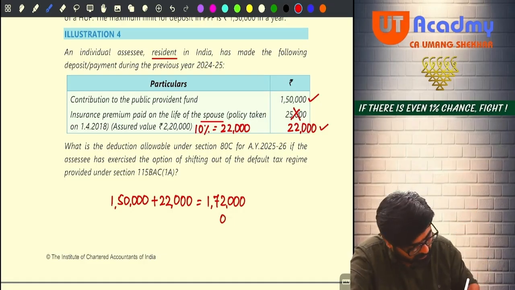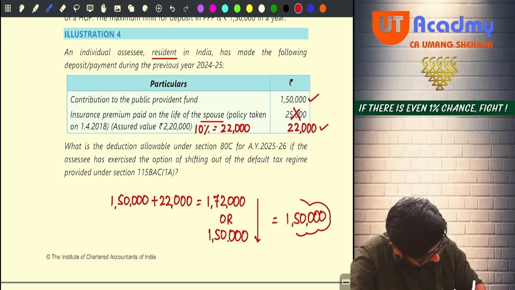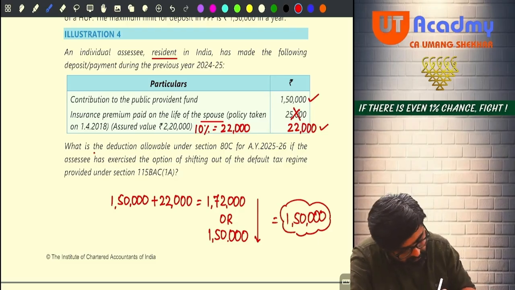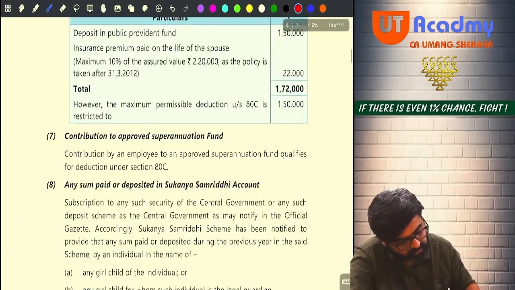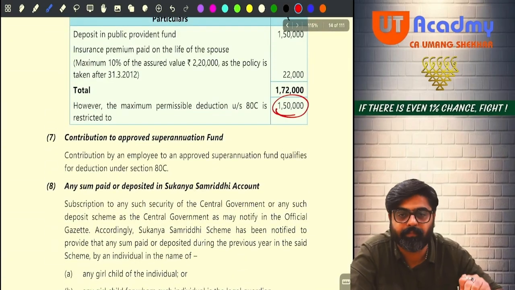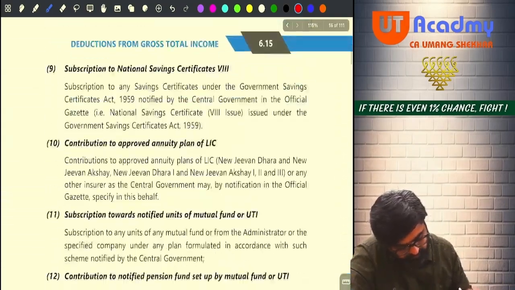Limit. How much? 1,50,000. So this will be allowed subject to a maximum of 1,50,000. This or this, whichever is lower. So the deduction under section 80C will be 1,50,000 only. Can you see the deduction allowable under section 80C? This much, 1,50,000. Please check. 1,50,000. Done, sir? Next question.